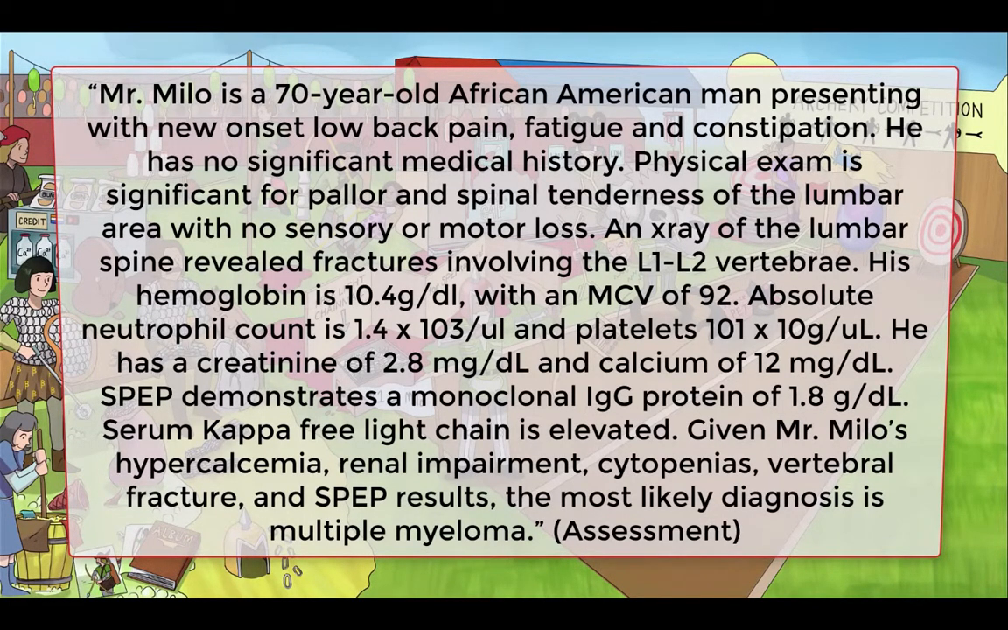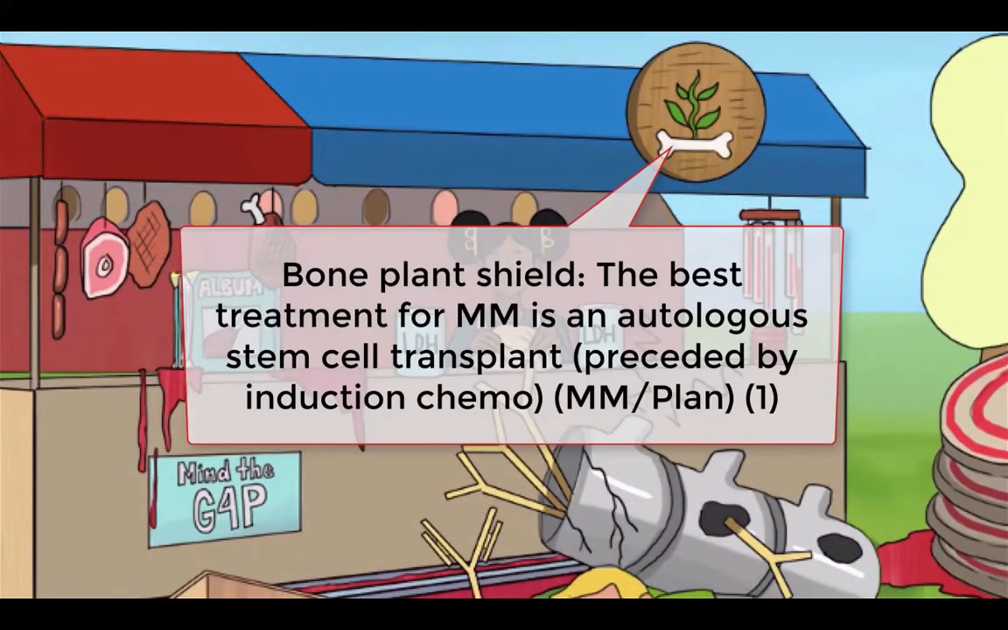His hemoglobin is 10.4 with an MCV of 92. Absolute neutrophil count is 1.4 times 10 to the third. He has a creatinine of 2.8 and a calcium of 12. SPEP demonstrates a monoclonal IgG protein of 1.8 grams per deciliter. Serum kappa free light chain is elevated. Given Mr. Milo's hypercalcemia, renal impairment, anemia and neutropenia, vertebral fracture, and SPEP results, the most likely diagnosis is multiple myeloma.